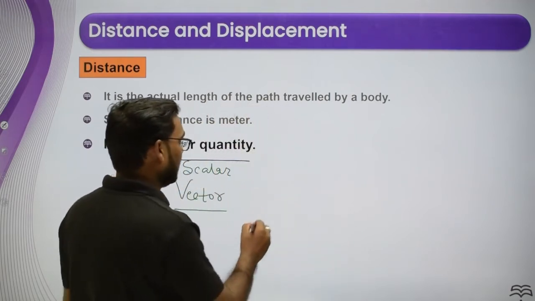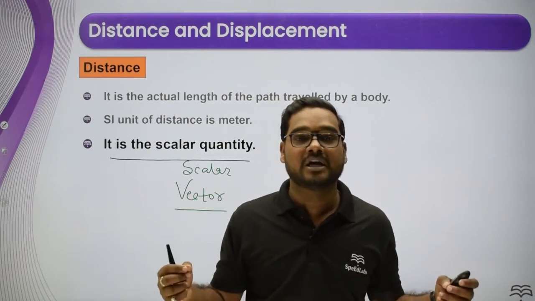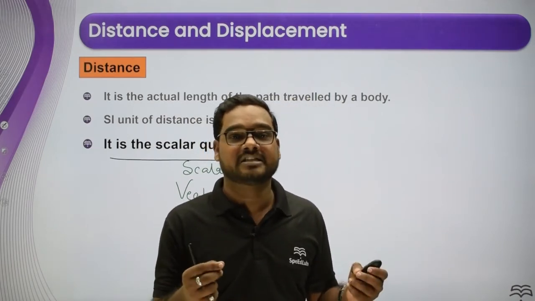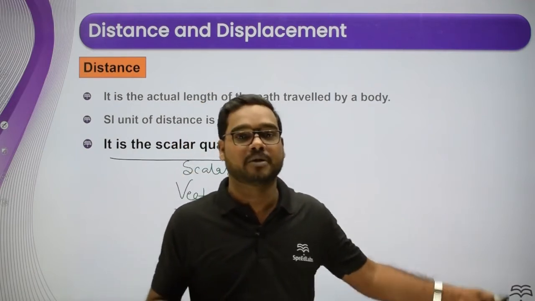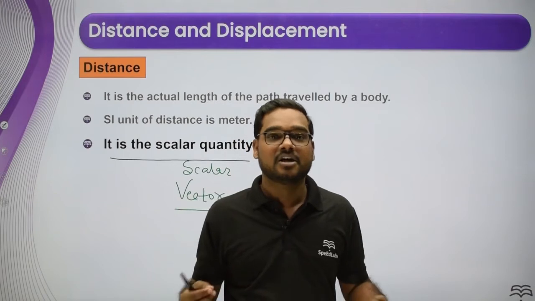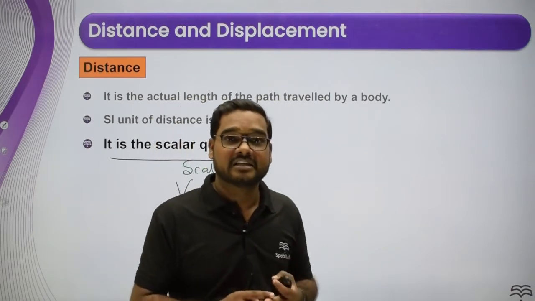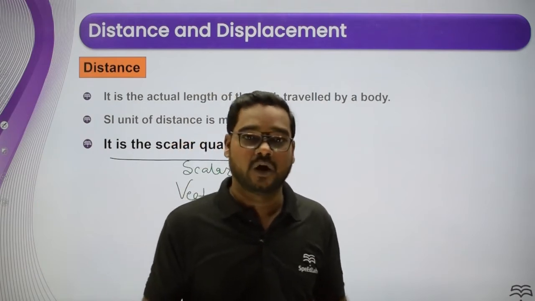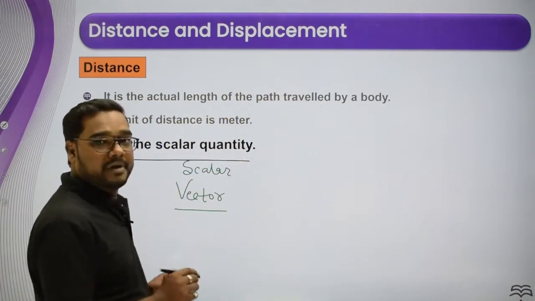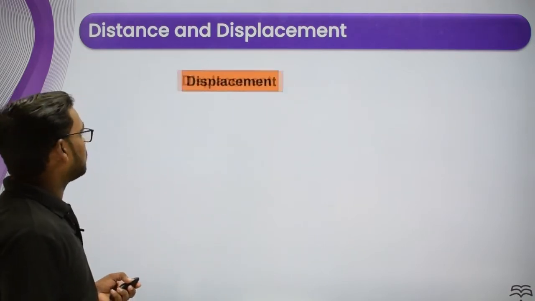So you can see over here, if you want to measure the length of a path, you require only a meter. It does not require the direction in which you are going to measure the length of the path. Yes, this is 5 meter, this is 10 meter, this is 15 meter. So here only magnitude is required. So you can say that distance is a scalar quantity because direction is not required. Hope it is clear to everyone. Now move to the next point.